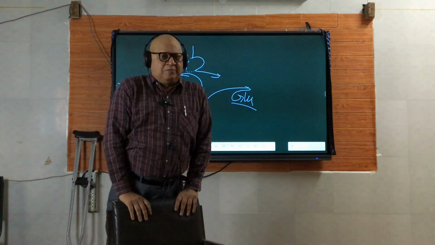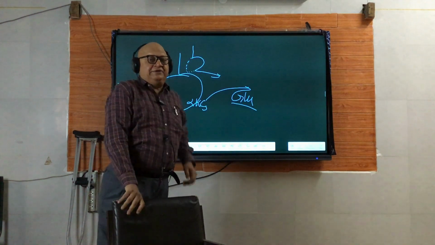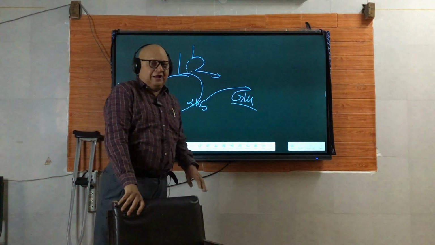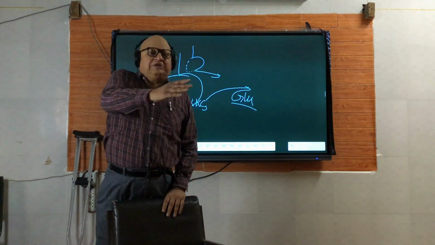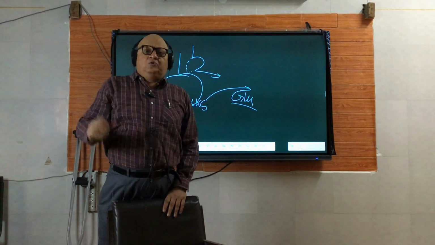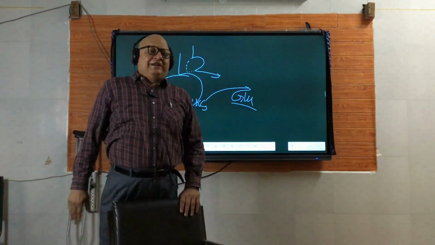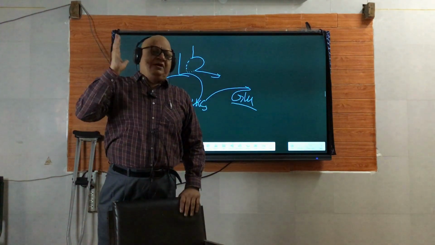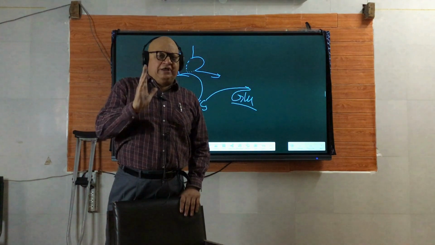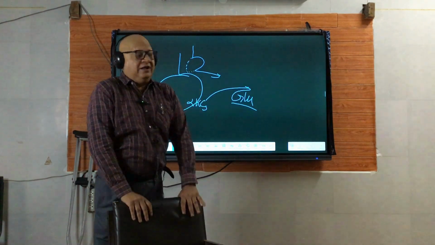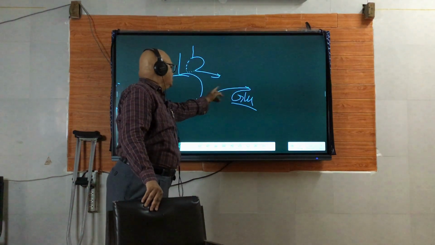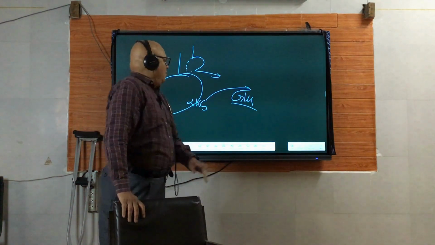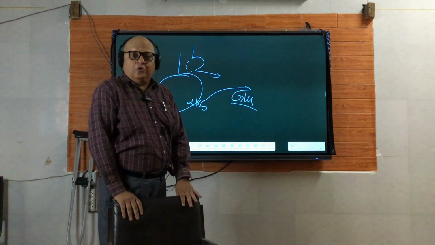I repeat this point: liver damage, hyperammonemia, because as all of you know, ammonia is detoxified in the liver to urea and urea is excreted. When the liver is damaged, all these processes are reduced, the urea cycle and so on. The hyperammonemia will cause amination of alpha ketoglutarate to glutamate.